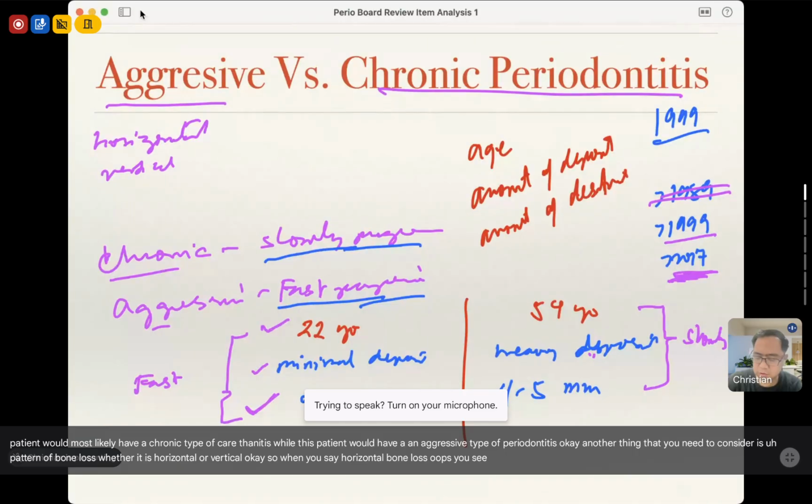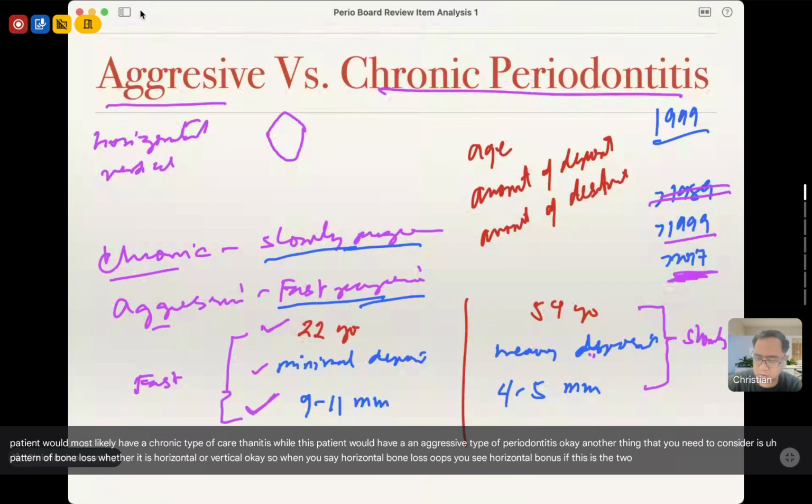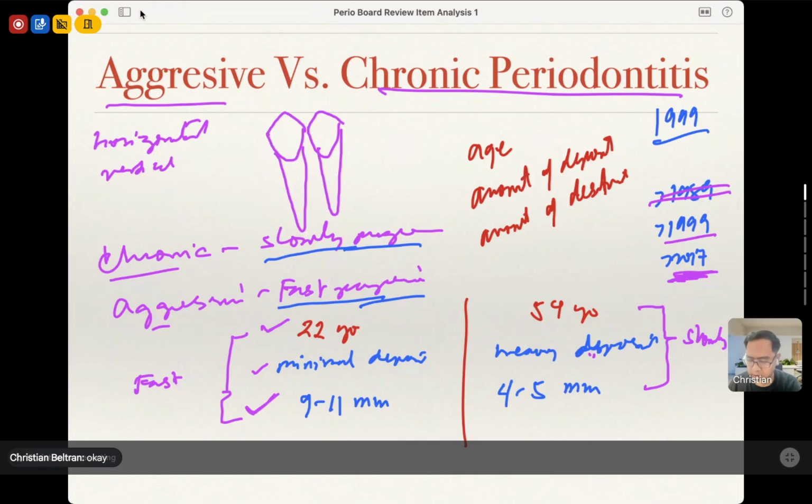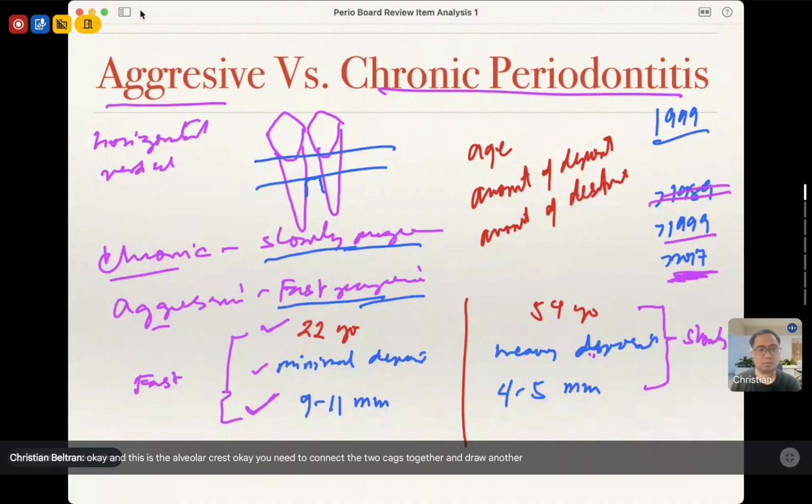When you say horizontal bone loss, if this is the tooth, and this is the alveolar crest, you need to connect the two CEJs together and draw another line perpendicular to the alveolar crest.